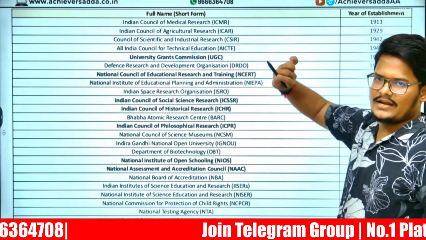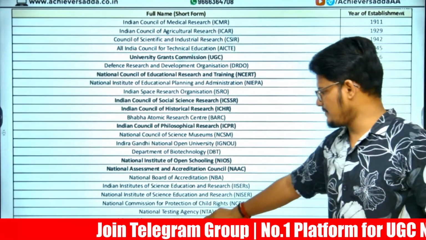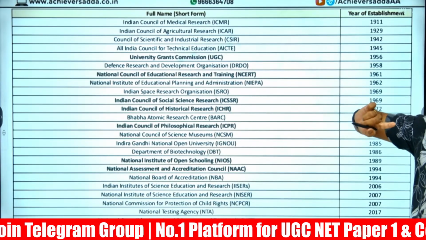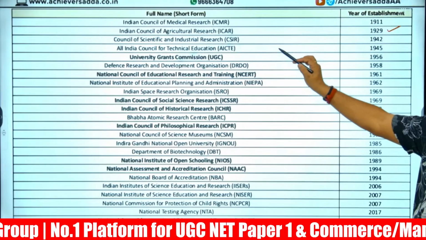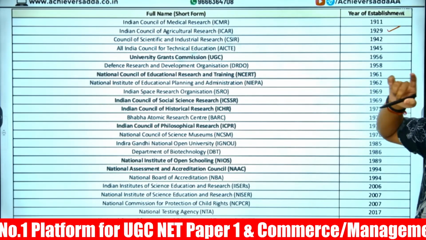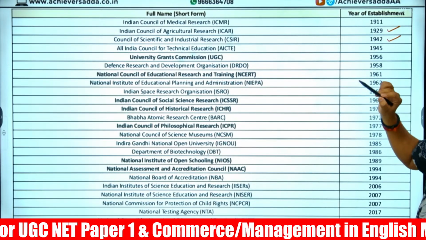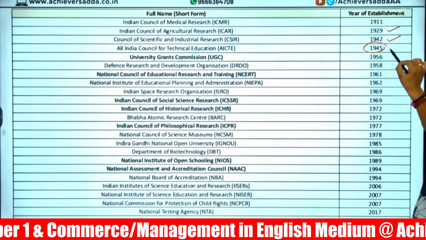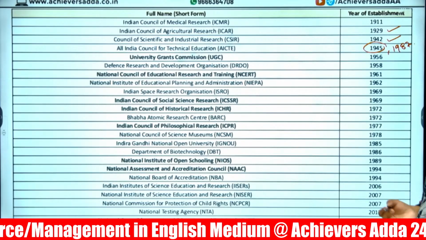From ICMR, Indian Council of Medical Research, 1911 time period. Indian Council of Agriculture Research, ICAR, 1929. Council of Scientific and Industrial Research, CSIR, 1942. All India Council for Technical Education, AICTE, 1945. AICTE in 1987, separate AICTE Act.